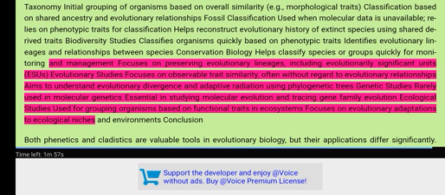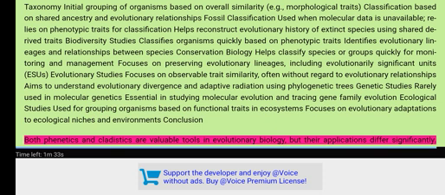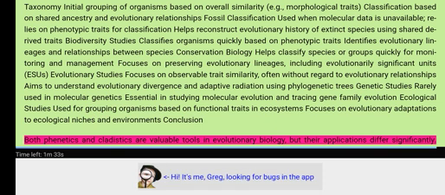Genetic studies: rarely used in molecular genetics. Essential in studying molecular evolution and tracing gene family evolution. Ecological studies: used for grouping organisms based on functional traits in ecosystems. Focuses on evolutionary adaptations to ecological niches and environments. Conclusion. Both phenetics and cladistics are valuable tools in evolutionary biology, but their applications differ significantly.